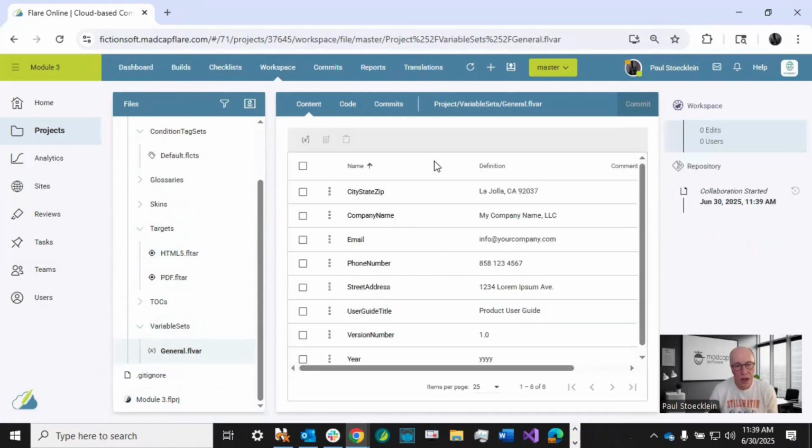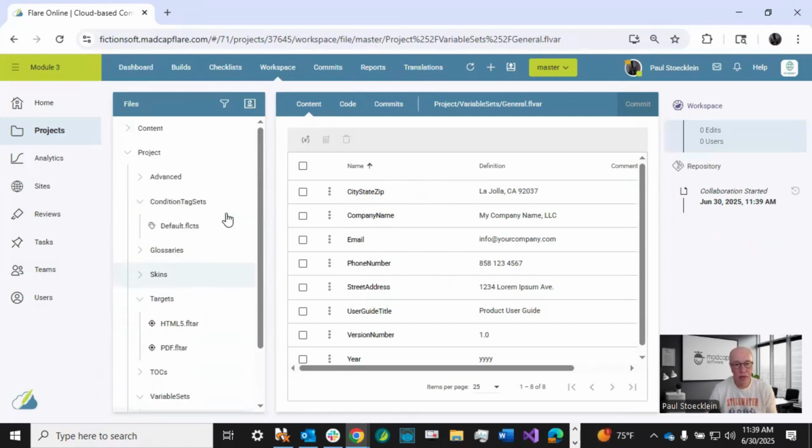Okay, so I might be wanting to edit any of these, but other people might edit them at the same time. Now, these are less common to edit than a topic or a snippet. It's not like you're in here every day, all day, making changes in these. But because you're now able to work collaboratively, you're not going to be stepping on each other's toes like you were kind of at risk for doing before collaborative authoring.